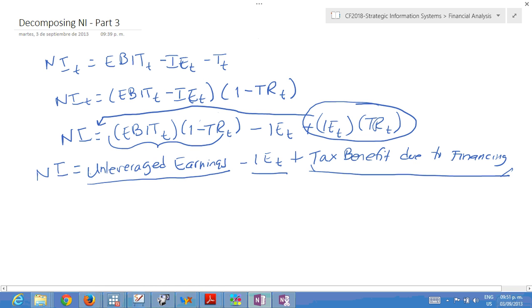When you bring that money to the company, you get the tax benefit, but you also get another, more intangible benefit, called opportunity cost. Why? Because this is very difficult to measure. But what would have happened if the company had not asked for a debt?